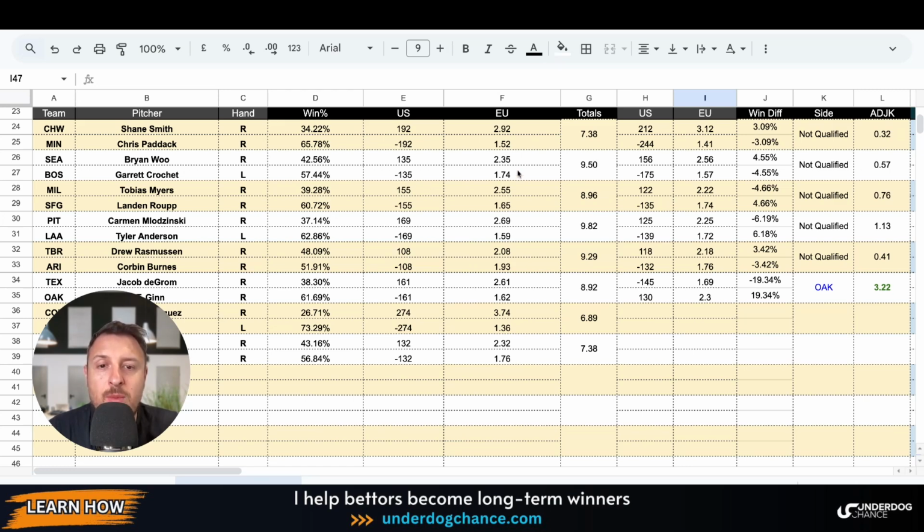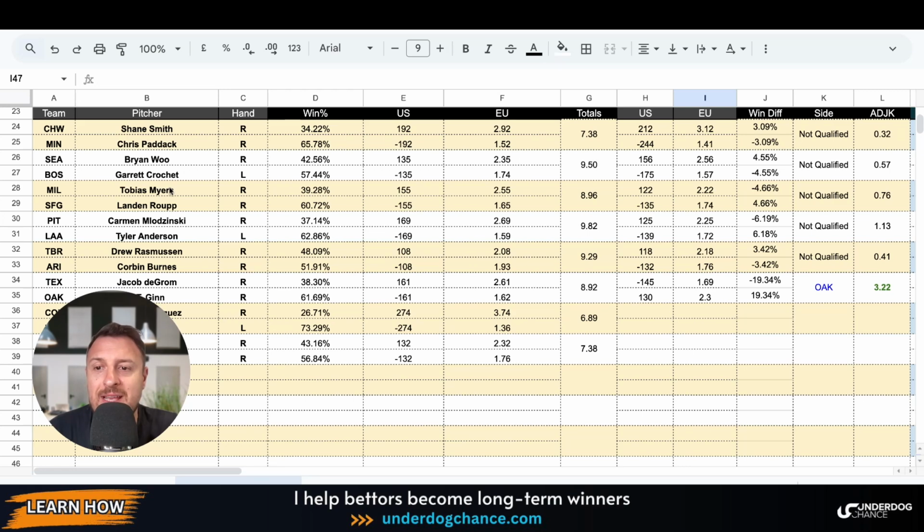My projected was 1.74 or minus 135 on Boston. Bookmakers have them at 1.57, so I don't see any value with Boston. Maybe Seattle is a little bit underrated because I have them at plus 135, bookmakers plus 156, but still, this is less than 50% chance to win this game, and the discrepancy is not good enough for me.